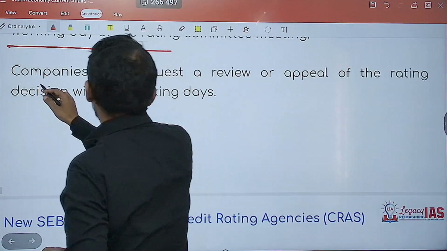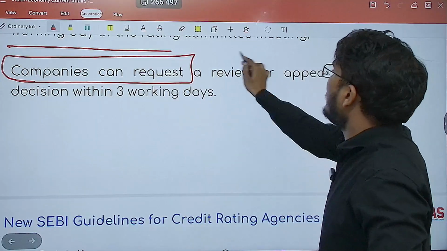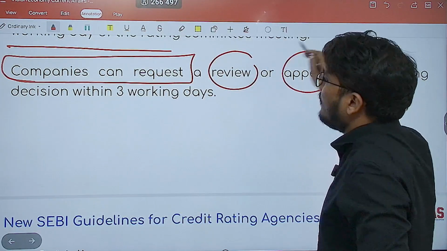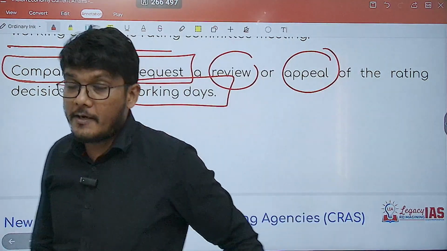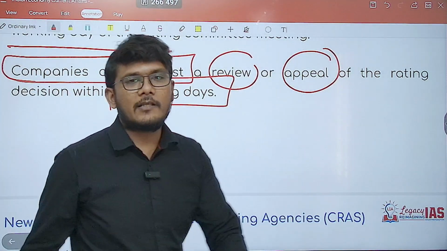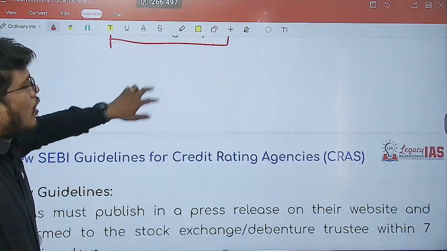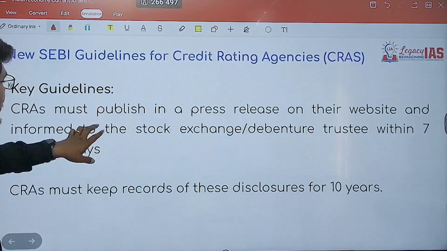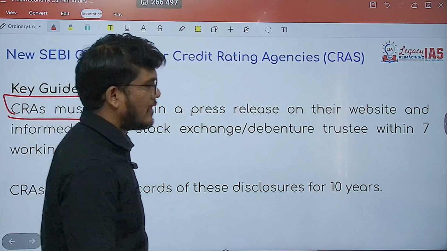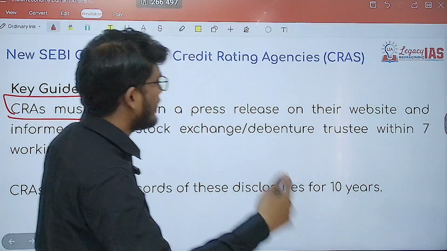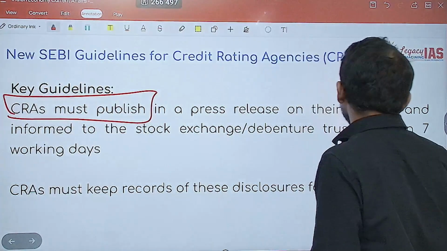Now the companies for whom the rating was done can request a review or appeal of the rating decision within 3 working days. So if the rating given by the credit rating agency is not acceptable to the company for whom the rating was done, they can ask for a review or appeal against it. Now further, the CRAs must publish in a press release and on their website, and inform all the stock exchanges etc. within 7 working days.